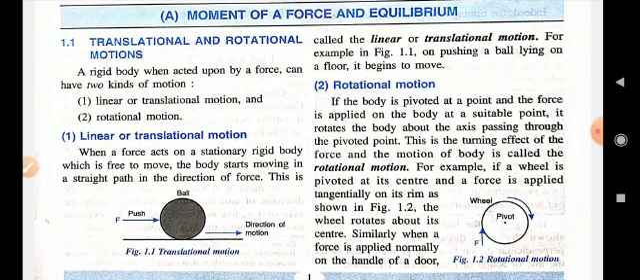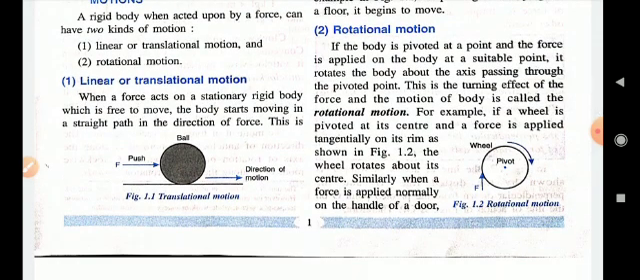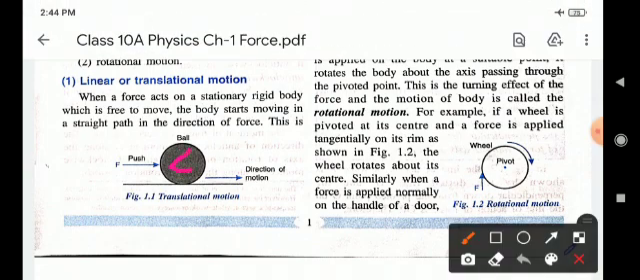One example of translational motion is the motion of a bullet fired from a gun. An object has a rectilinear motion when it moves along a straight line. See example 1.1, that is, see figure 1.1. Children, in this figure it is a ball, and if force is applied to the ball, then the direction of motion depends on the direction of the force.